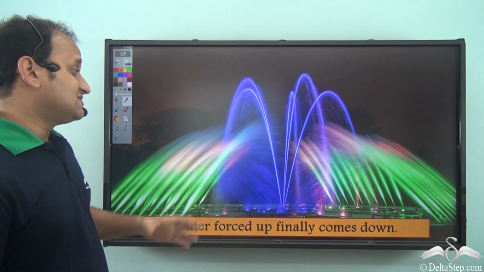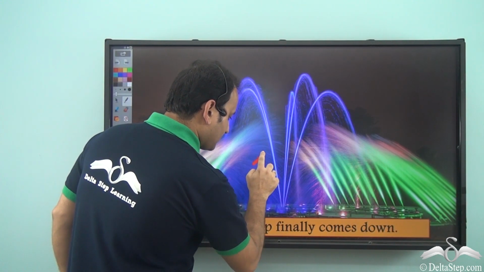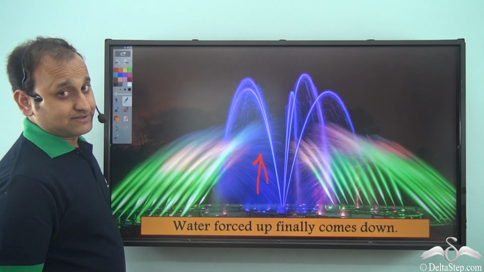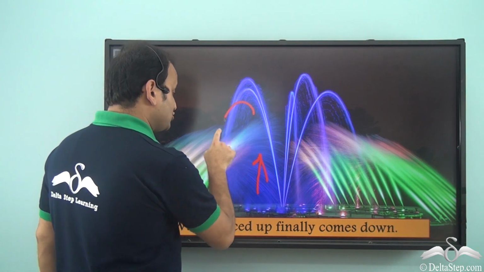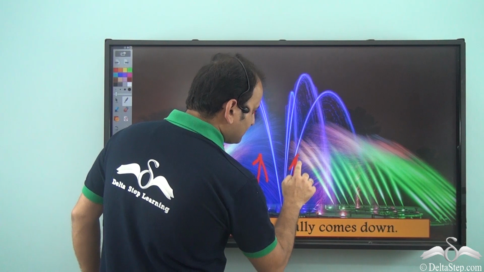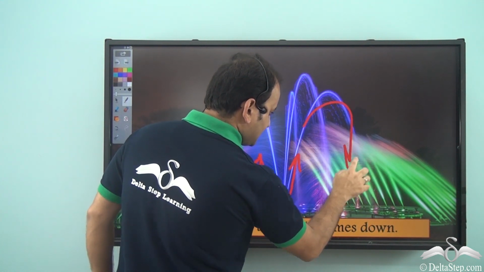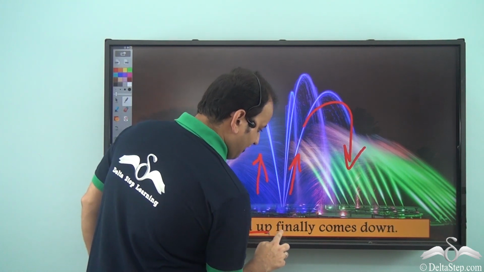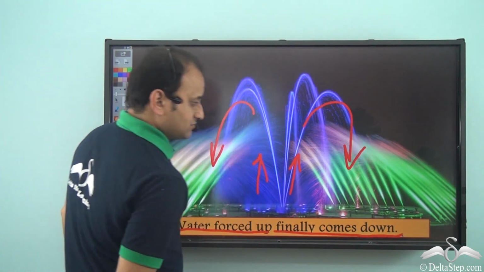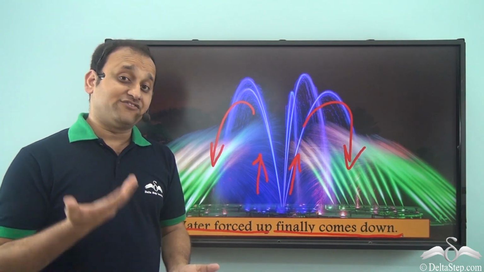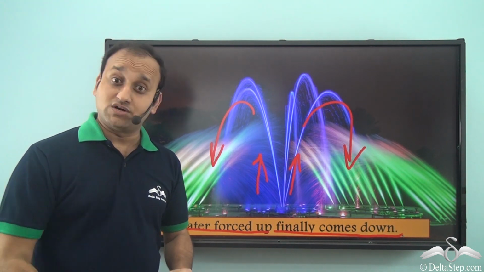Now, what happens in case of the fountain? Well, water is forced up in the air. But what happens? Well, it eventually comes down. So every time it is forced up, it eventually comes down. So you see, water forced up finally comes down. So you see, even in the case of water, what do we see? Every time it is forced up, it comes down towards the earth.